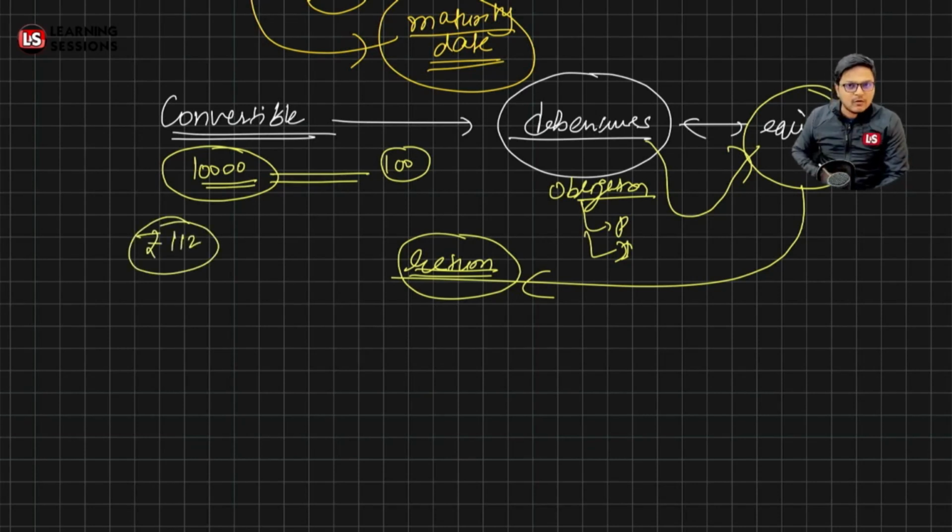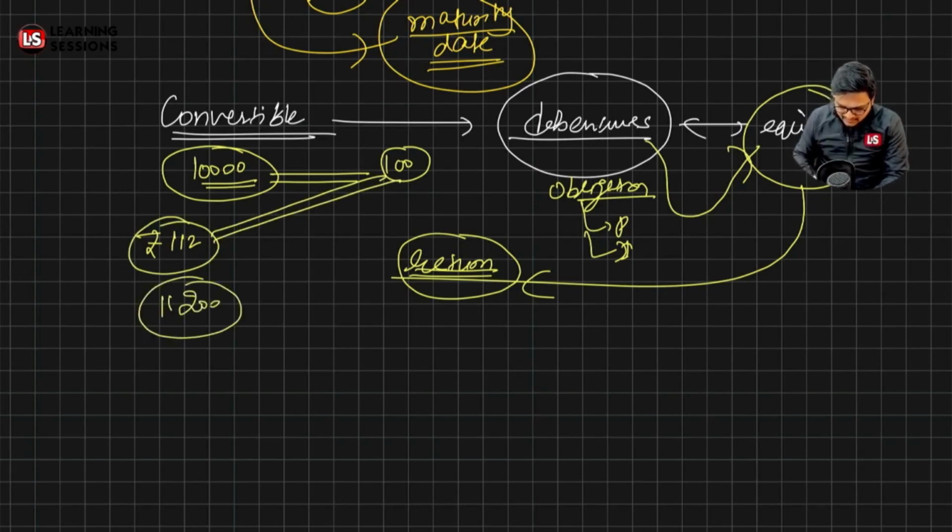So definitely the debenture holder is going to execute this option. Why? Because the market value will amount to 11,200, which is higher than the original debenture amount, right? So there will be a capital gain to the debenture holder also, and the company will be benefited. So that's the case related to convertibility.